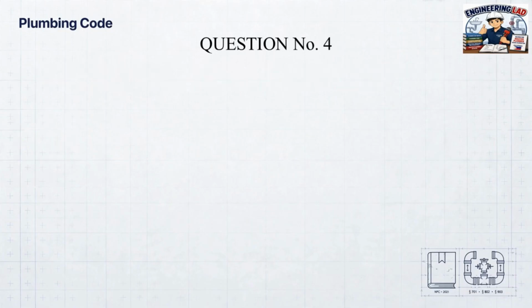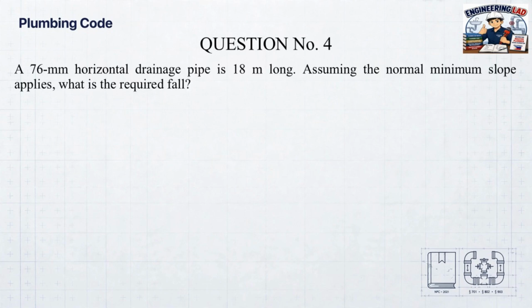Question number 4. A 76 mm horizontal drainage pipe is 18 meters long. Assuming the normal minimum slope applies, what is the required fall? A. 180 mm. B. 240 mm.